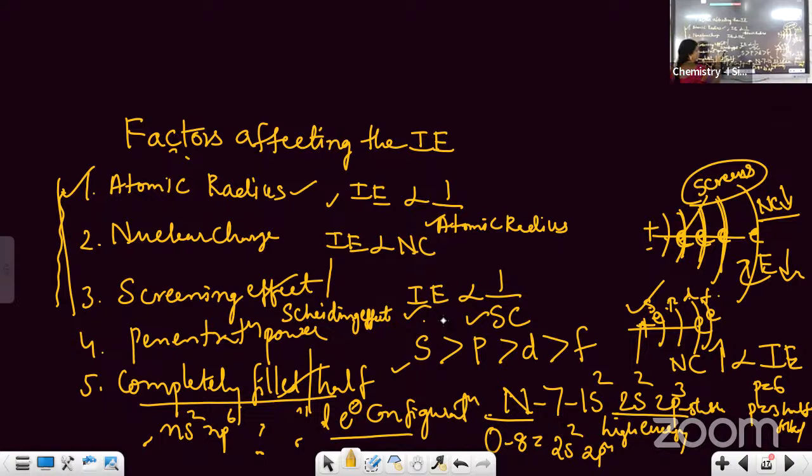Then penetration power, as the penetration power increases, ionization enthalpy also increases. So the atoms, elements having completely filled or half electronic configuration will require more energy to remove the electron. Why? Because they are stable. Stable मतलब nucleus attraction is more. So आपको nuclear attraction ज्यादा है तो आपको इलेक्ट्रॉन निकालना है तो आपको ज्यादा एनर्जी डालने की जरूरत पड़ेगी.